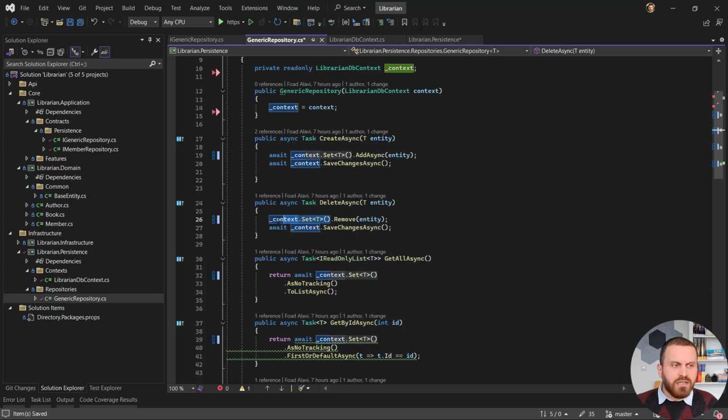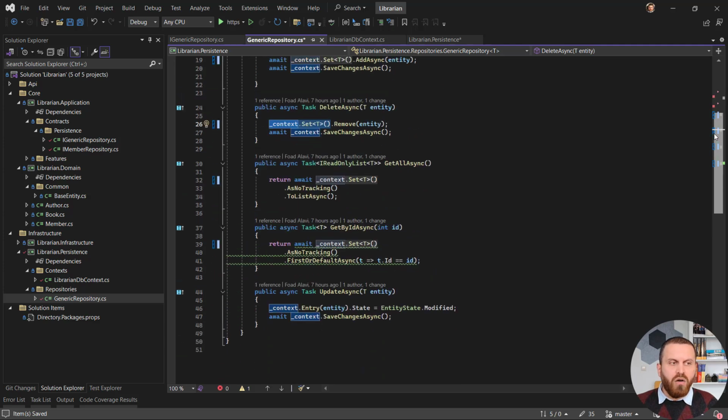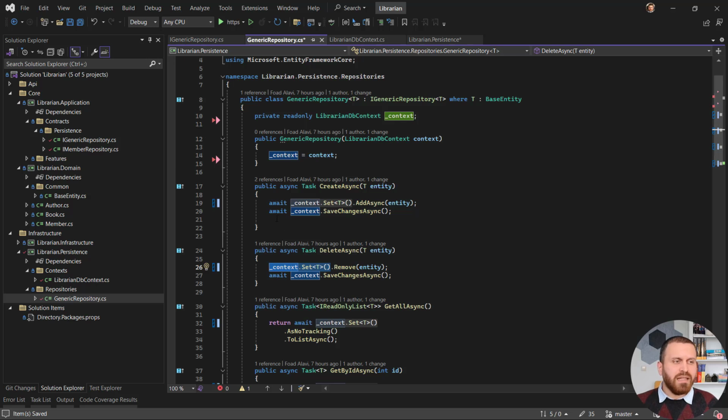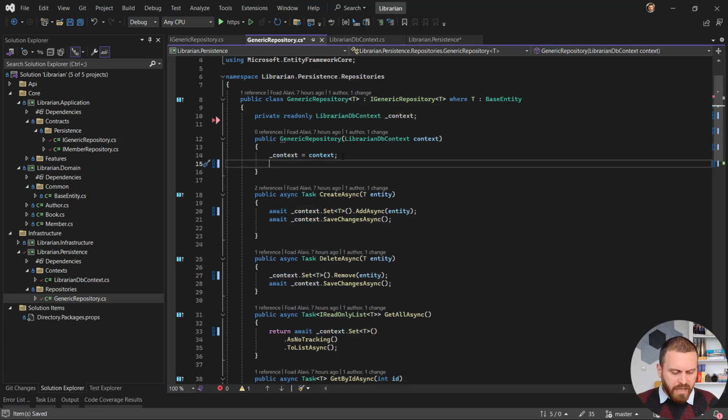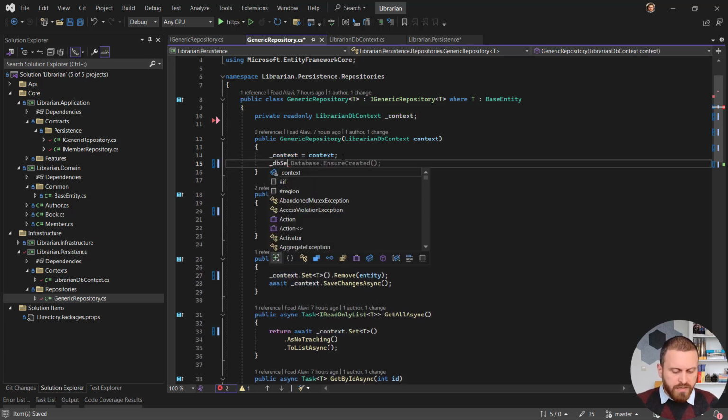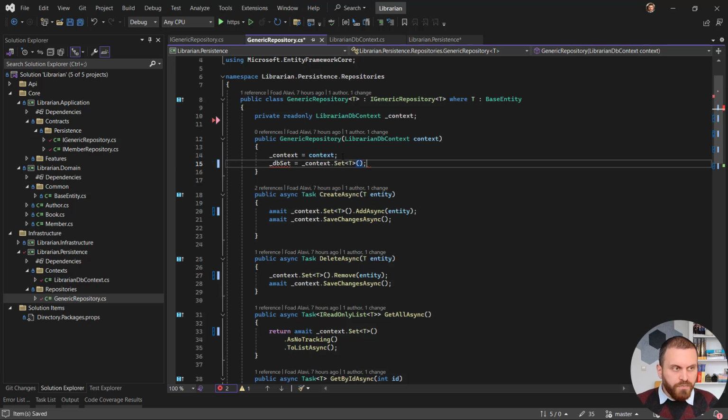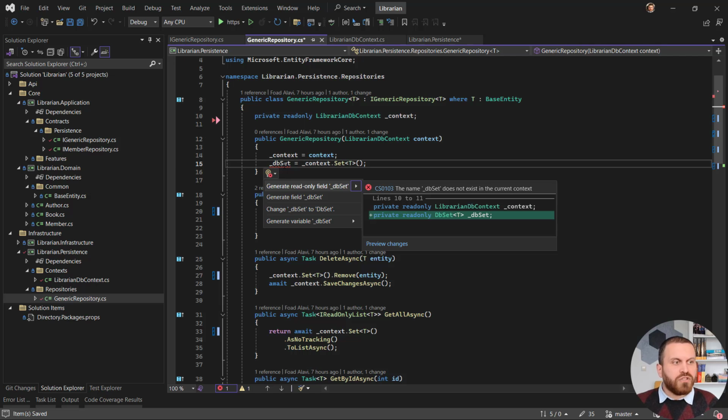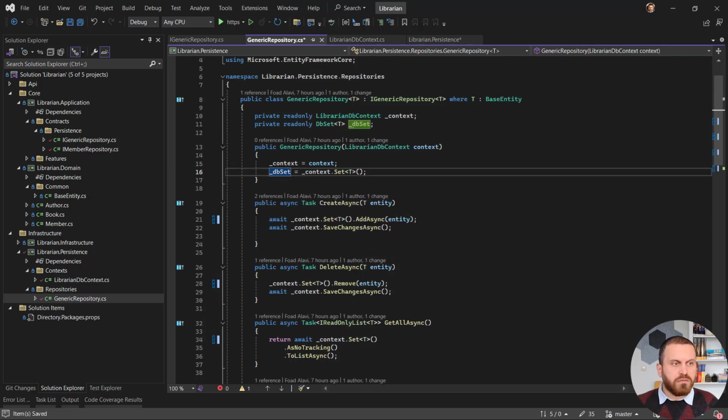As you can see here, we are calling context.Set in almost all my methods. Then maybe it is a good refactor if I put it inside one field, something like that. Underscore dbSet equals context.Set, and create one generic read-only field for it.